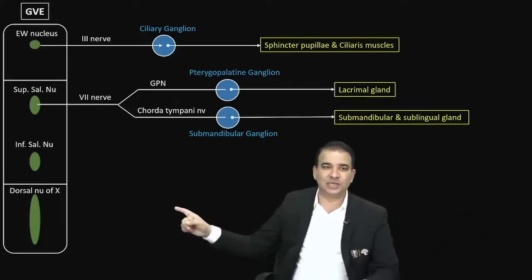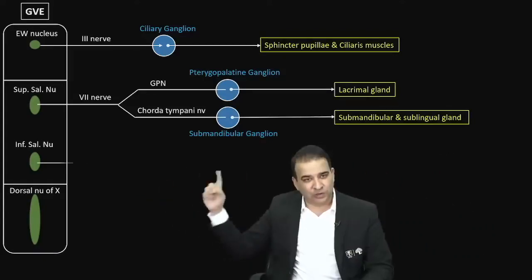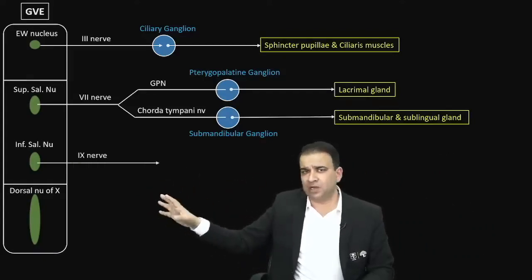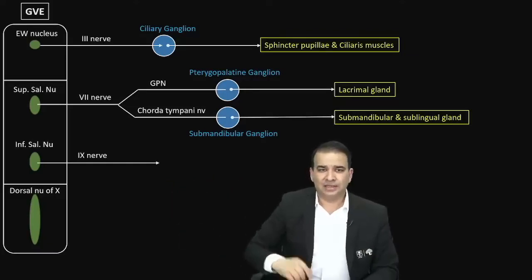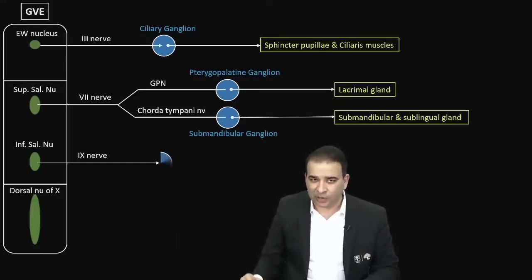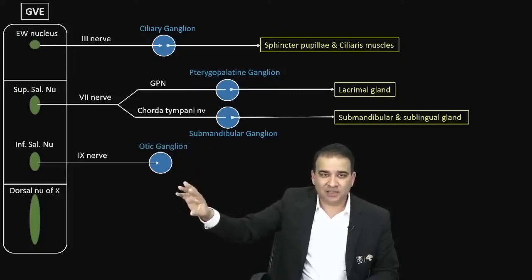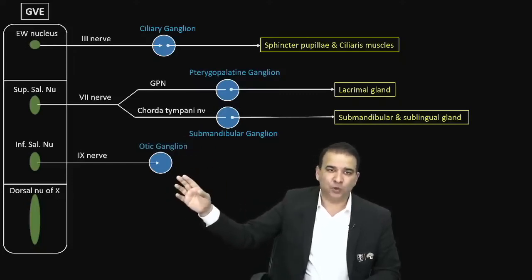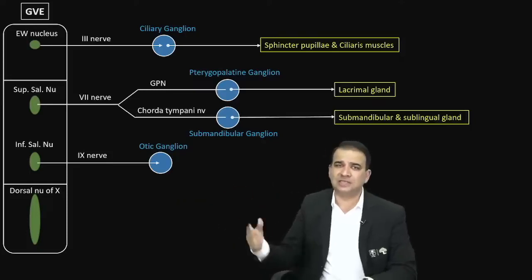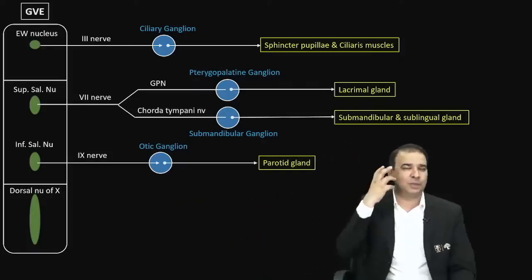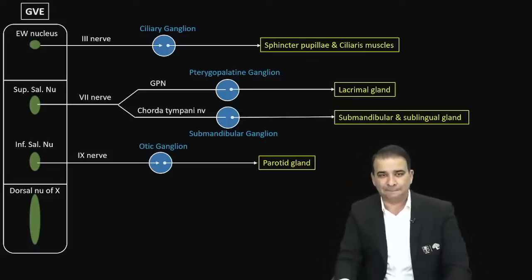Inferior salivatory nucleus: the nerve for the inferior salivatory nucleus is the glossopharyngeal nerve, the ninth nerve. Now, one of the branches of the ninth nerve is called the lesser petrosal nerve, we are not going into the detail of that. That ninth nerve will relay into the otic ganglion. It's very important to know the preganglionic nerves of these ganglia. So the ninth nerve relays into the otic ganglion, and the postganglionic fibers from the otic ganglion, which is basically the auriculotemporal nerve, supply the parotid gland. So the inferior salivatory nucleus is for the parotid gland.